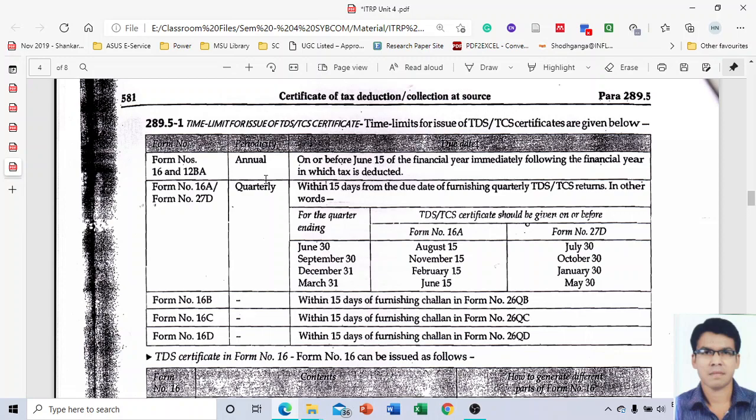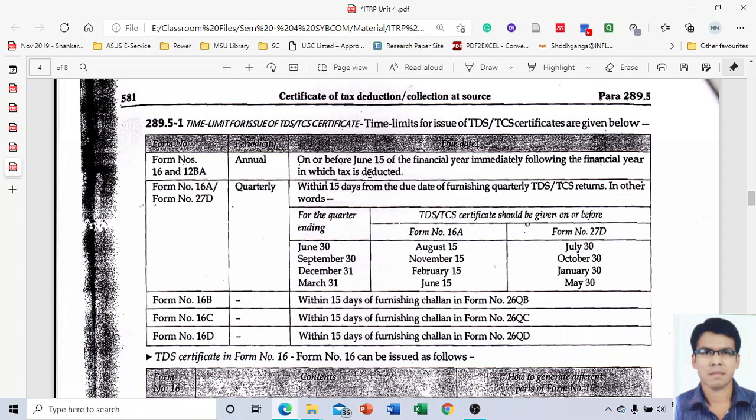So, for example, if before 31st March the tax has been deducted by your employer, then on or before the 15th of June of your assessment year you are eligible to get form number 16 from your employer. In case of form 16A or form number 27D, what is the periodicity? The periodicity is quarterly. So form 16 you get on an annual basis, and 16A you get on a quarterly basis. What is the time limit? Within 15 days from the due date of furnishing the quarterly TDS and TCS return.